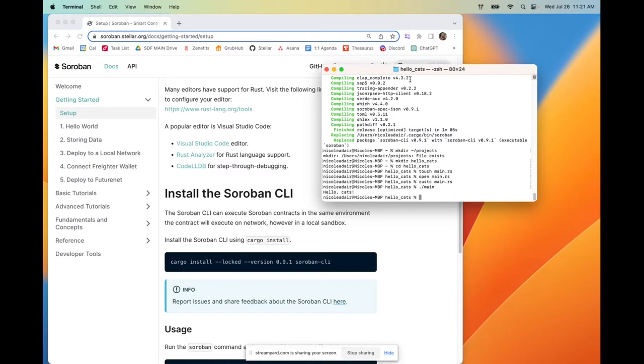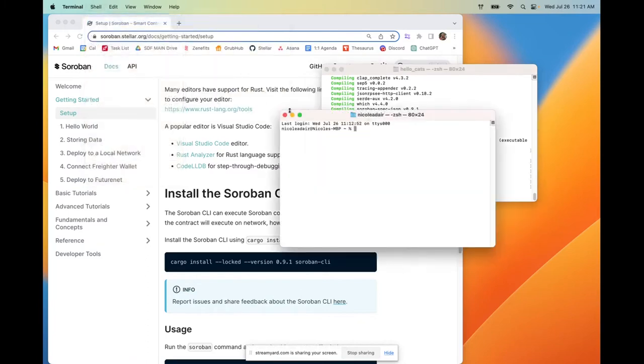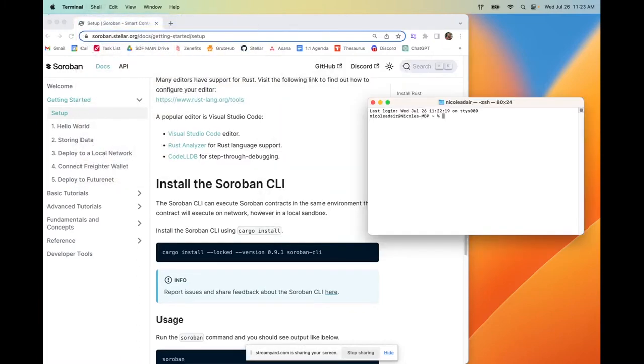In the terminal, I am going to open a new shell. We're going to create a new Rust library, and we're going to do this with the command cargo new --lib, and then we're going to add the name of our library. I'm going to call mine MeowDAO, of course. Now I've got my library created, and we're going to navigate to this library using the cd command. And once we're there, we're going to open the TOML file that has been created.